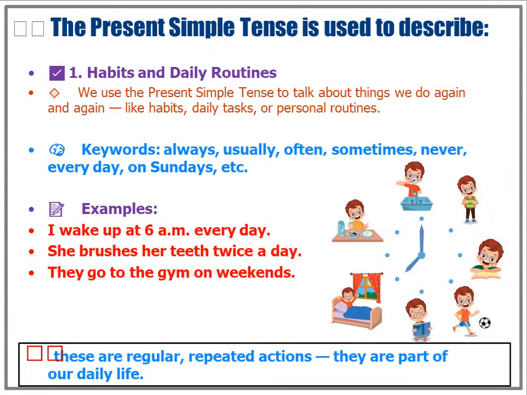In this slide we learn in more detail where we use present simple tense. Habits and daily routines. We use the present simple tense to talk about things we do again and again, like habits, daily tasks, or personal routines. Examples. I wake up at 6 a.m. every day. She brushes her teeth twice a day. They go to the gym on weekends. These are activities which happen regularly. Think about your daily habits and routines, what you do daily.